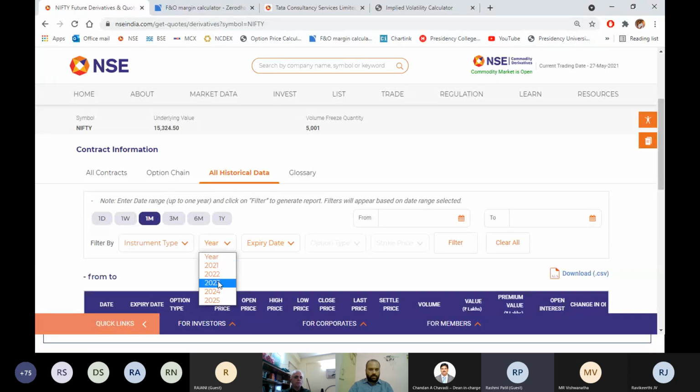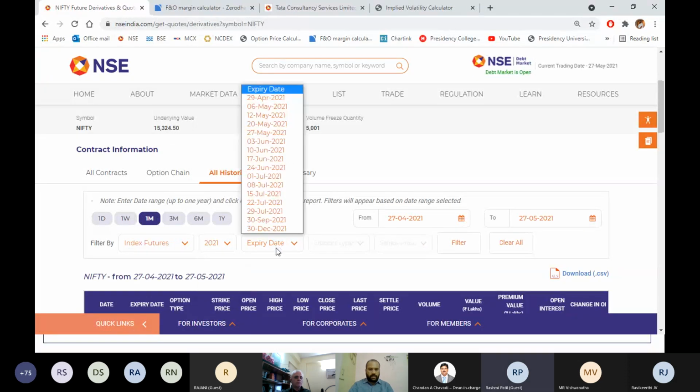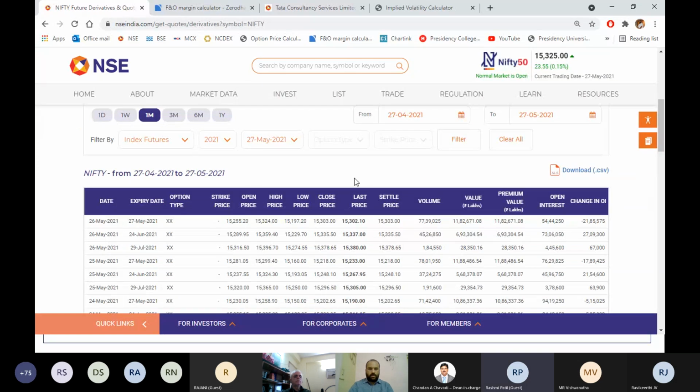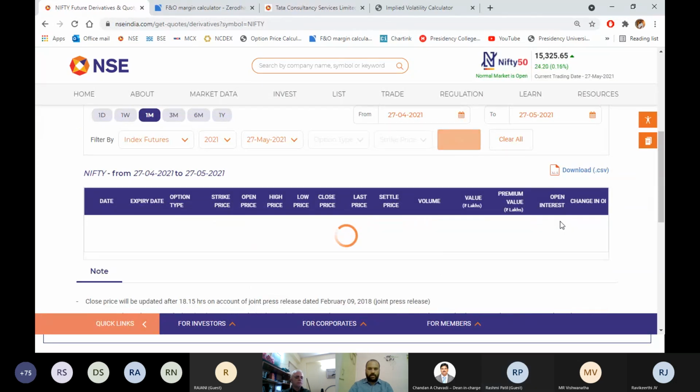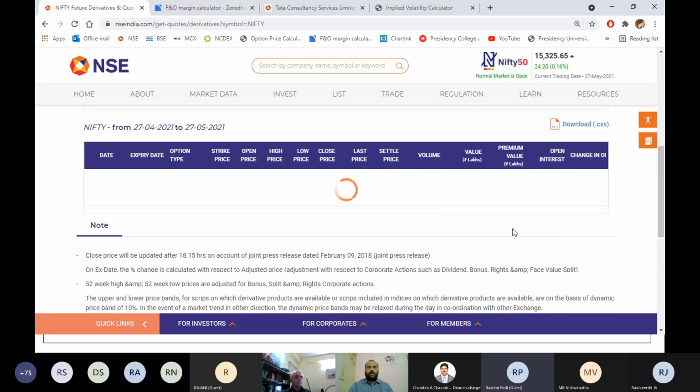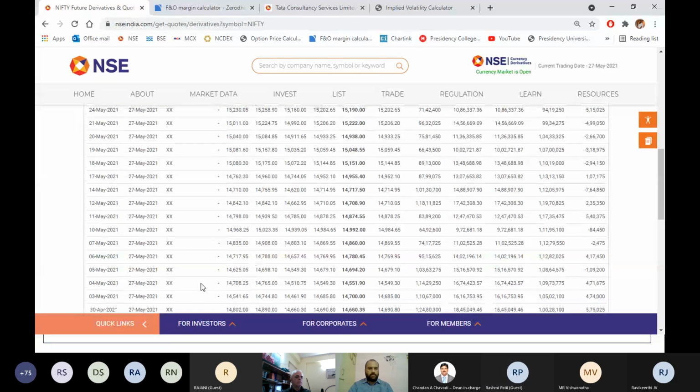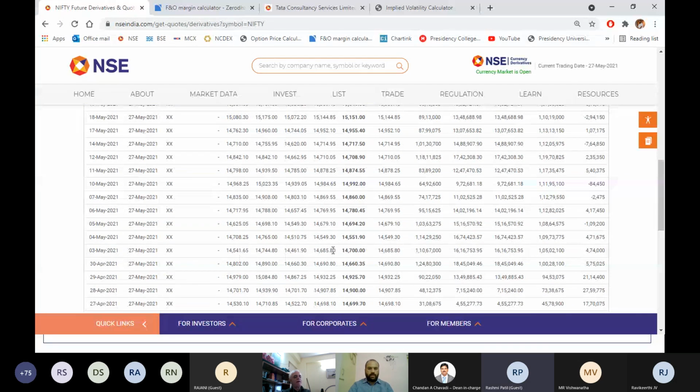You'll get this 1 month data if you filter. So on 1st or 3rd May, this is the closing price of your Nifty future.